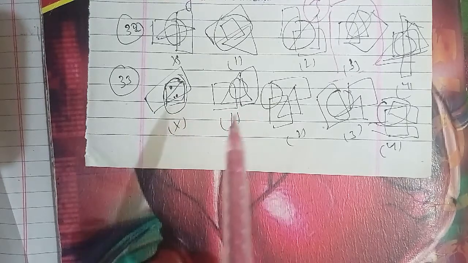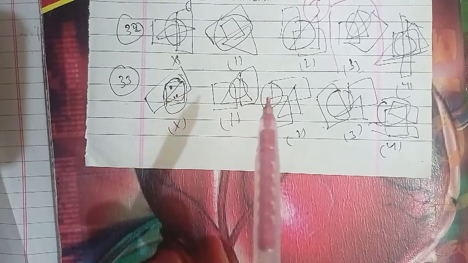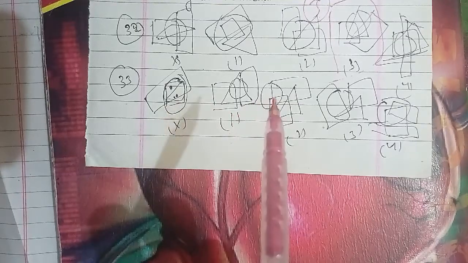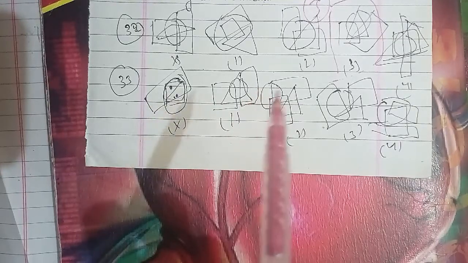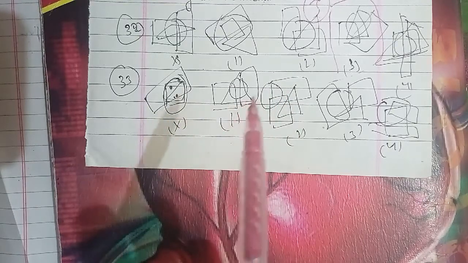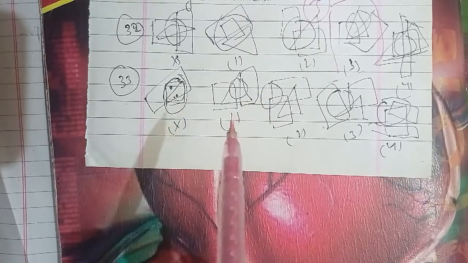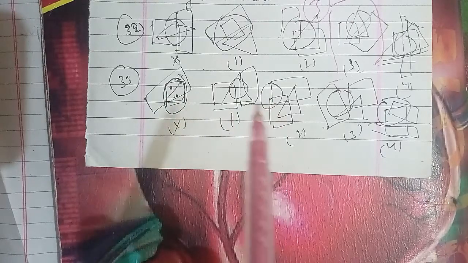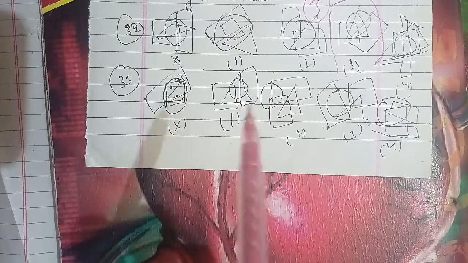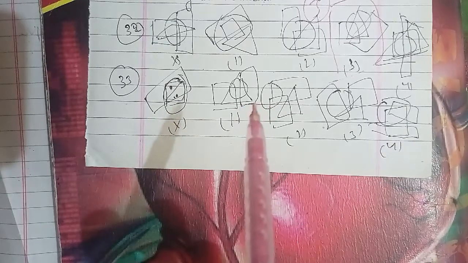Second dot appears in the region that is common to the circle, rectangle, square only, and the third dot appears in the region that is common to the triangle, square, circle only. Figures 1 and 3 do not contain any region that is common to the circle, squares, and rectangle. Figure 2 contains no region common to the circle and triangle, and only figure 4 contains all the three types of regions here.